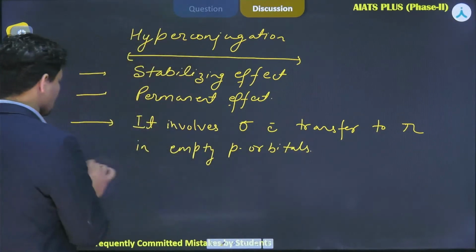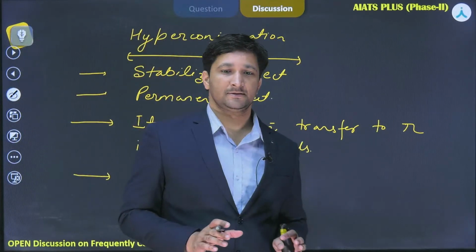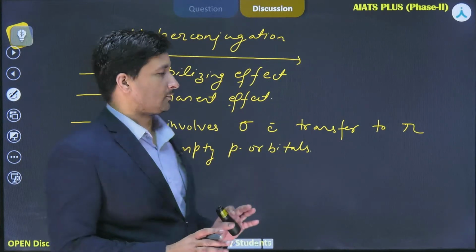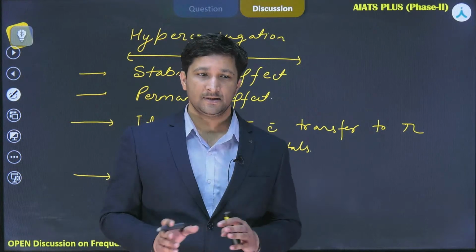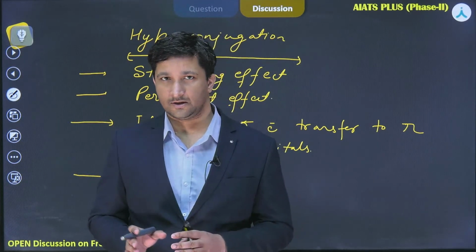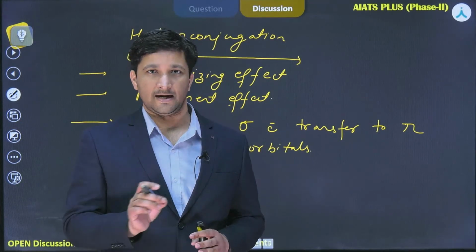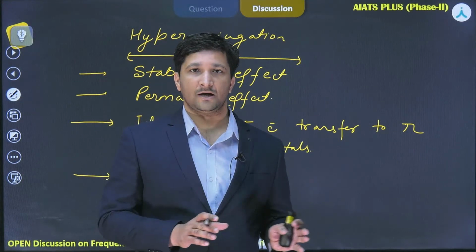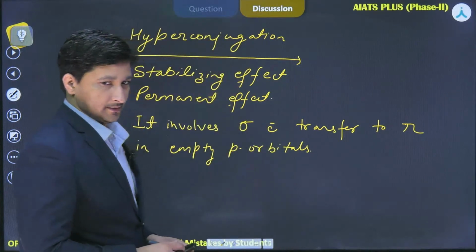Okay, now basically a sigma bond, the carbon hydrogen bond, whenever it is near free radicals or carbocations, the sigma bond of the carbon hydrogen bond gets broken down, and it transfers its electrons to the adjacent empty p orbital of an sp2 hybridized carbon. So that thing actually happens here.